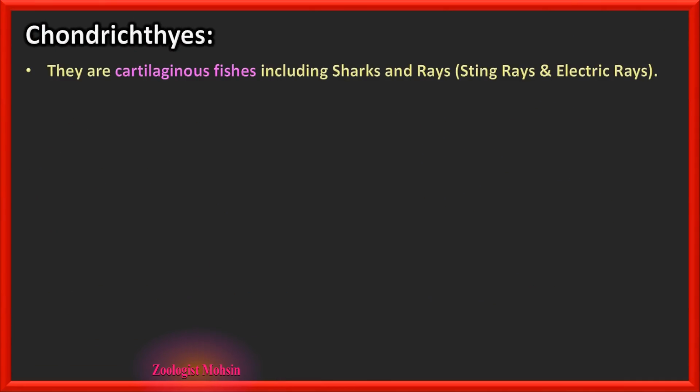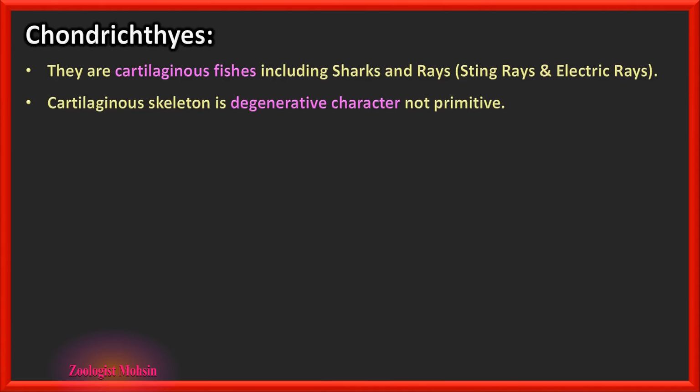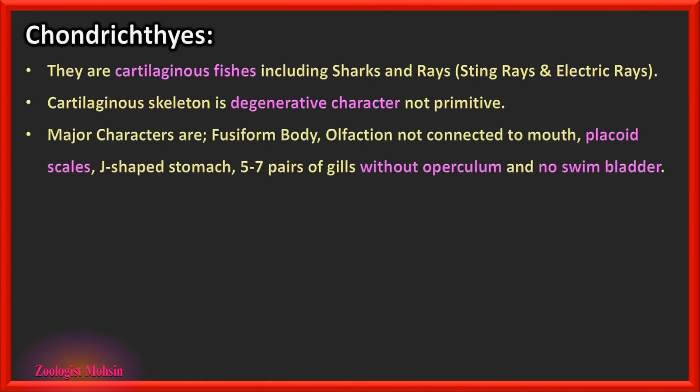Chondrichthyes, the cartilaginous fishes. They are cartilaginous, including sharks and rays. Sharks and rays are two important groups in Chondrichthyes, and the rays may be stingrays and electric rays, which are other groups. Cartilaginous skeleton is a degenerative character, not primitive. So degenerated means it is evolved suddenly or in modern ages, not in the primitive ages.